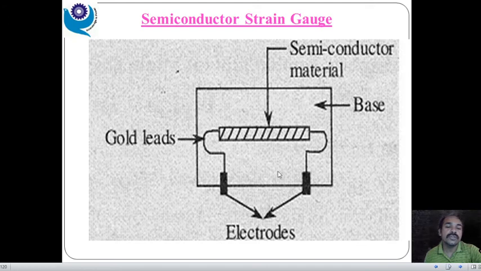These are the two electrodes, and to this one we have attached two gold leads, because gold has very small resistance, right? Due to this, the semiconductor strain gauge works properly, and when we apply a force, there is a change in its shape and size, and due to this change there is a change in the resistance. Due to the change in that resistance, the flow of current gets disturbed. Fine. So finally we can measure it.